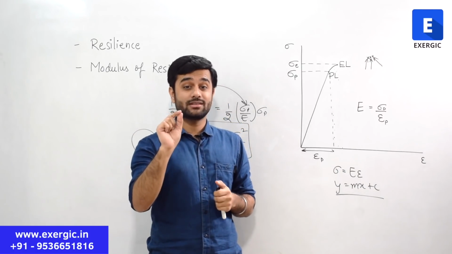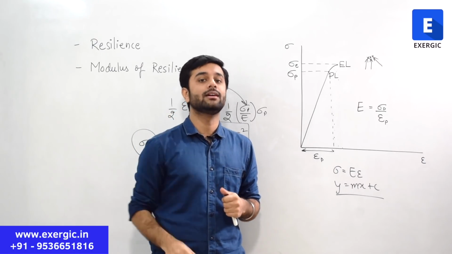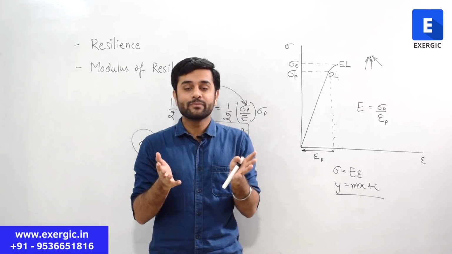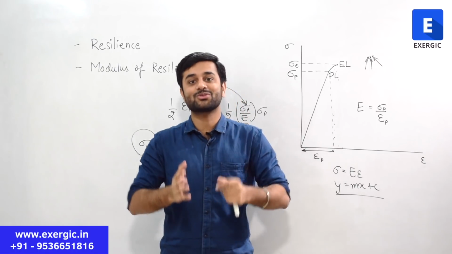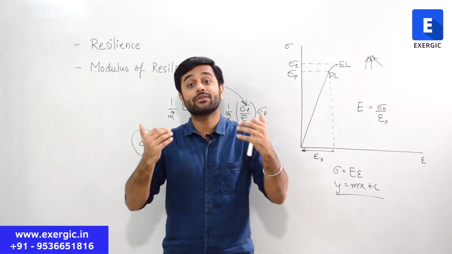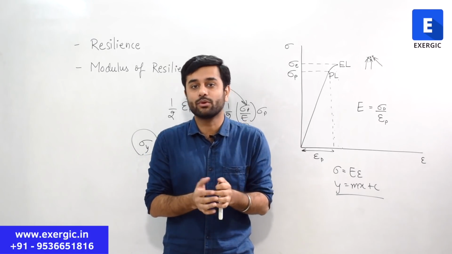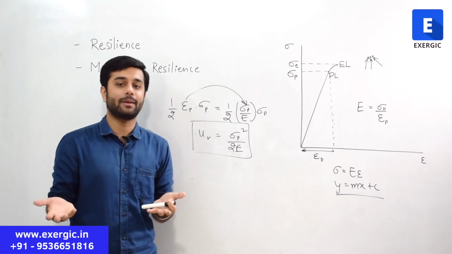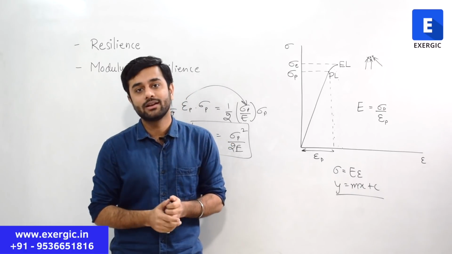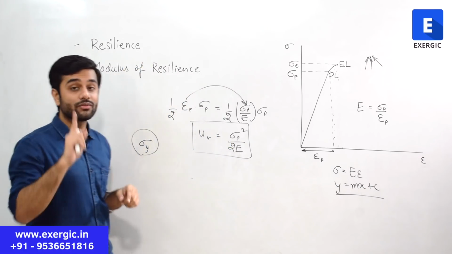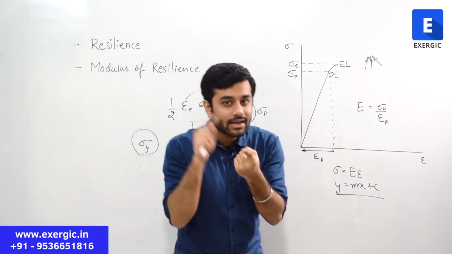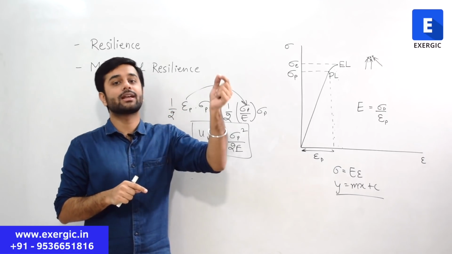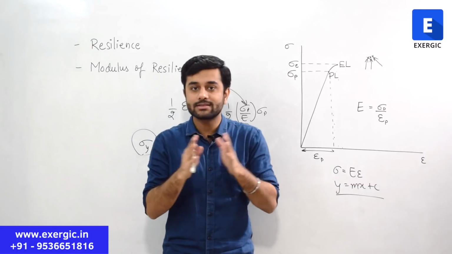But if a specific question comes, and this is the specific question that I asked in the test series by giving 3 different points, many of the aspirants could not solve it, and even after not being able to solve, when this was explained in the solution, they were not able to accept it, because many reference books have not explained these differences in this much detail, because they expect that you should think of it on your own, right? So it is defined up to elastic limit, but the modulus of resilience formula can strictly be used up to proportional limit. In what case can you use it for other limits? I have told you. So I hope this difference is clear to you.